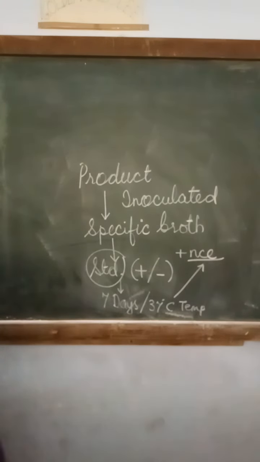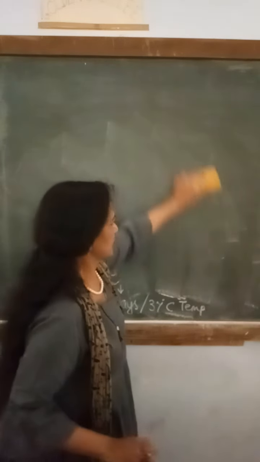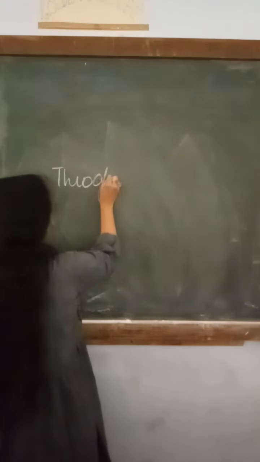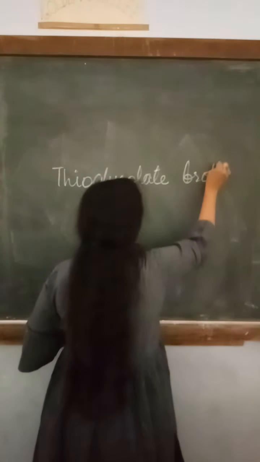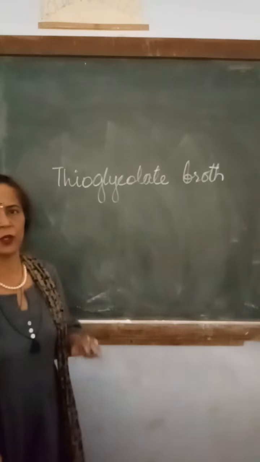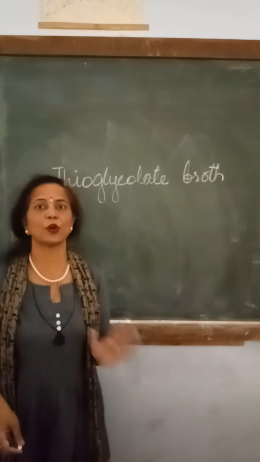Okay. Now which media are to be used for this purpose? There are different media available in the market, and we can also produce it at our laboratory. Very first is thioglycolate broth. Thioglycolate broth is the media which selectively prefers anaerobic bacteria.